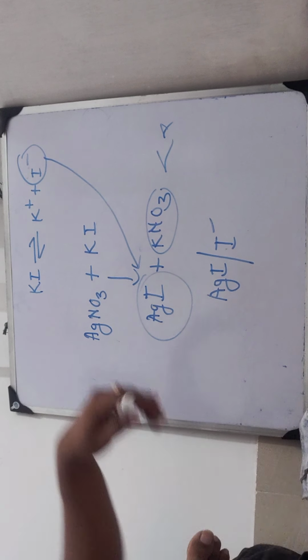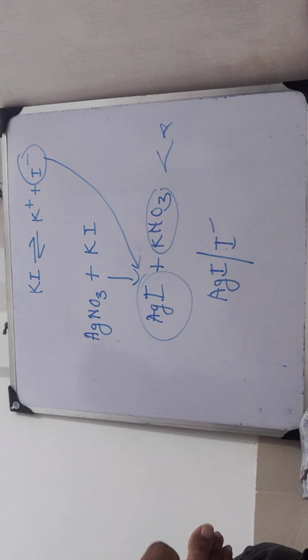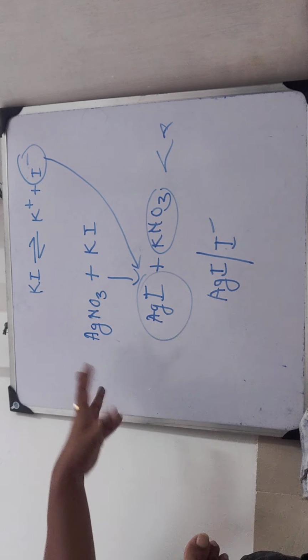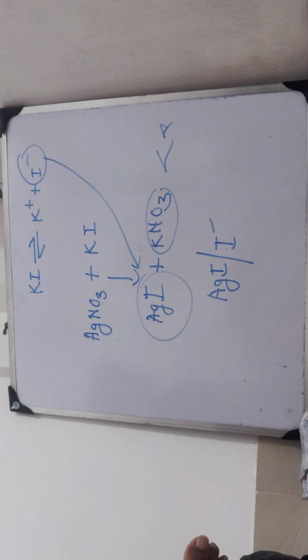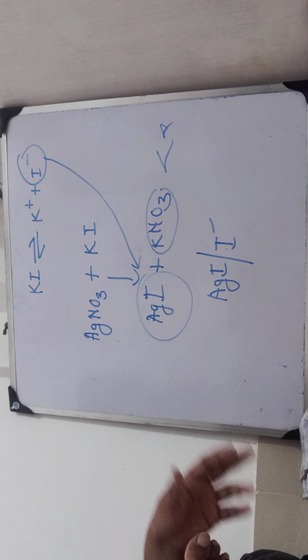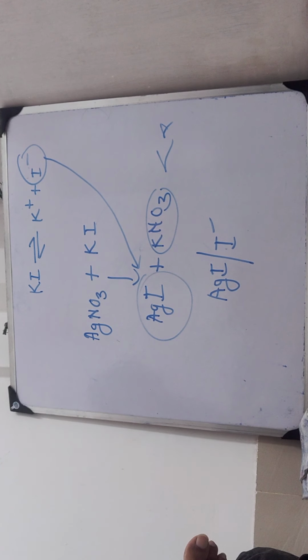If more amount of KI is dissolved, what happens? Sorry, just hold on a second.